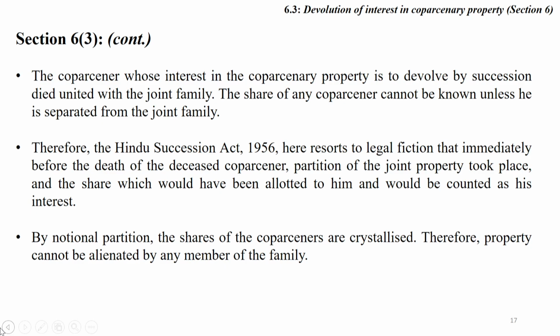Therefore, Hindu Succession Act 1956 resorts to the legal fiction that immediately before the death of the deceased coparcener, partition of joint property took place, and the share which would have been allotted to him would be continued as his interest. By notional partition, the shares of coparceners are crystallized, and therefore cannot be alienated by any member of the family.